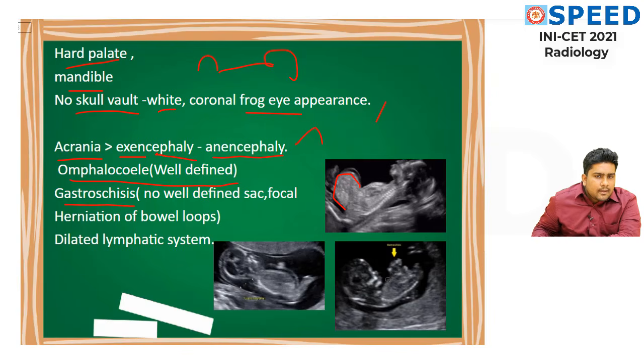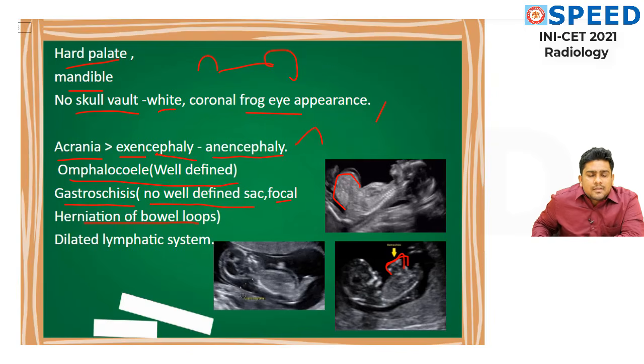In gastroschisis, you are able to see abnormal bowel contents protruding out. It is not well defined, right? If it is well defined, it is omphalocele. If it is not well defined, you could say that it is gastroschisis. There will be no well defined sac, just a focal herniation of bowel loops.